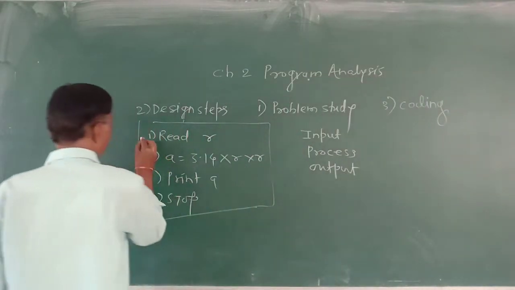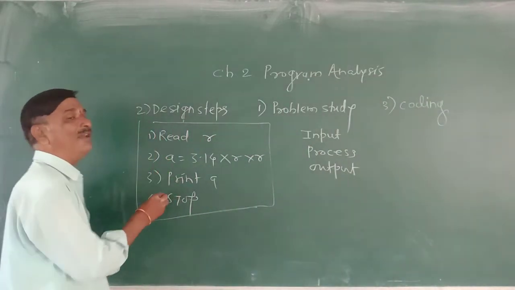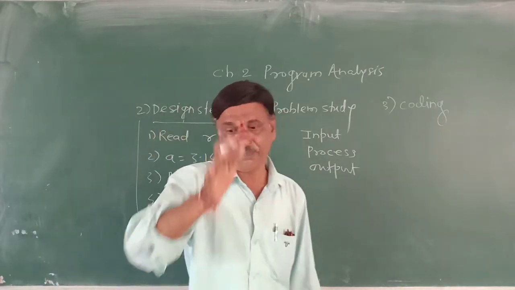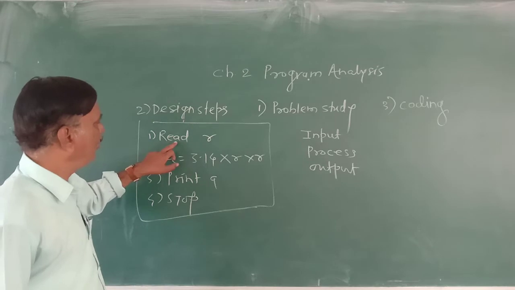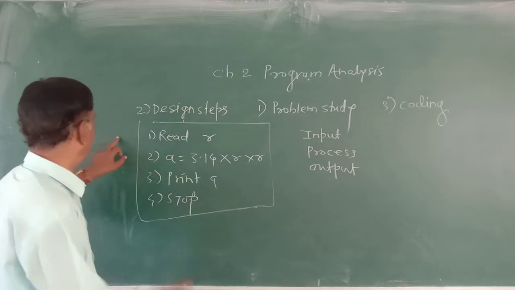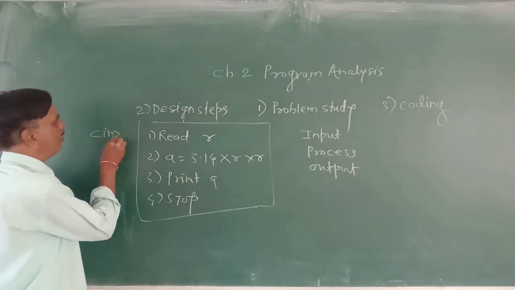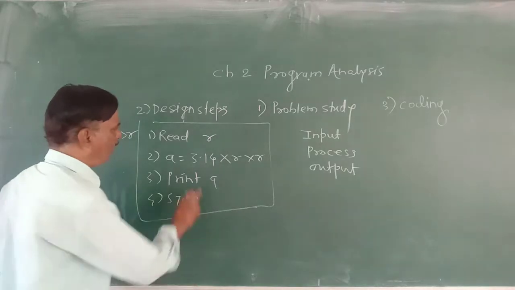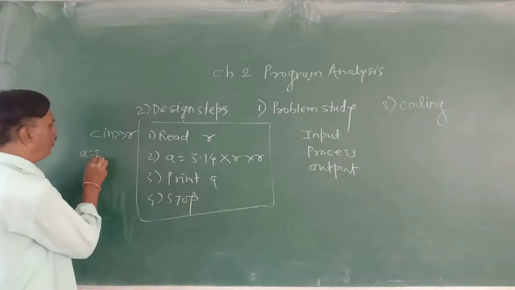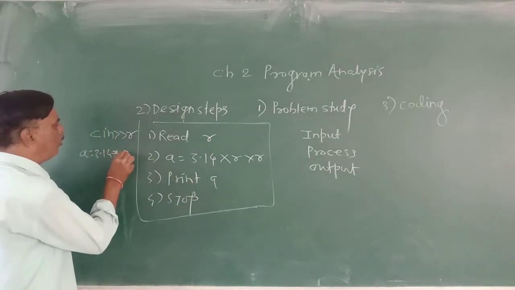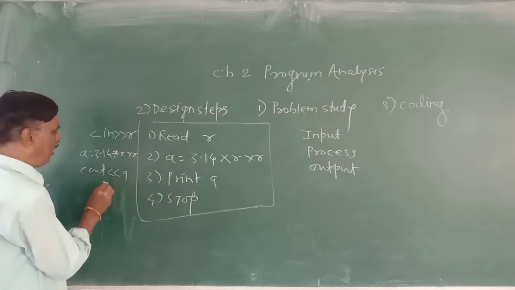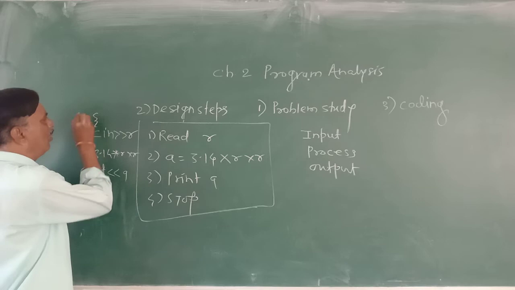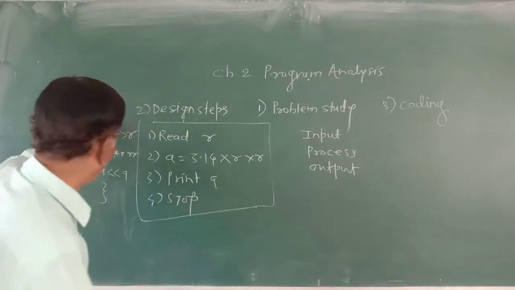If a C++ programmer is there, he will convert the read instruction into C++, say cin greater than R. For this, A is equal to 3.14 into R. For this there is cout A and stop. This is the beginning. So this is the program in C++.